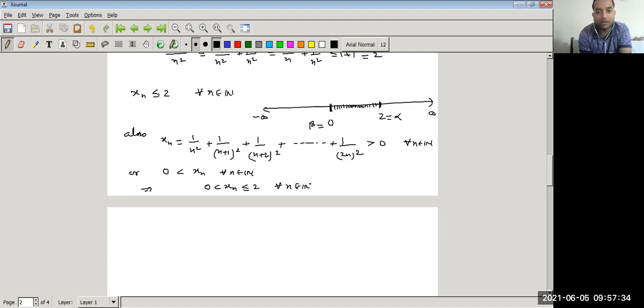Thus the sequence xn is a bounded sequence. So in this way, we can find an upper bound and a lower bound of the sequence.